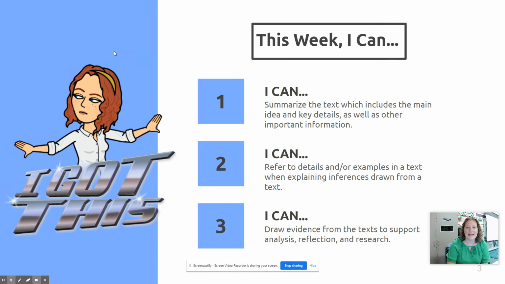Our I can statements for the week. I can summarize the text, which includes the main idea and key details, as well as other important information. I can refer to details and/or examples in a text when explaining inferences drawn from the text. And I can draw evidence from the text to support analysis, research, and reflection.